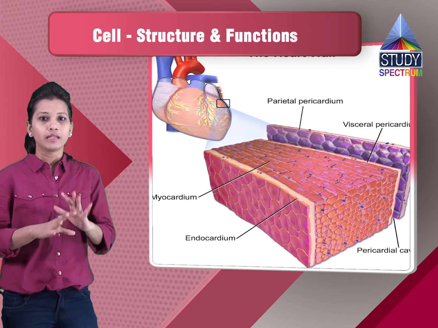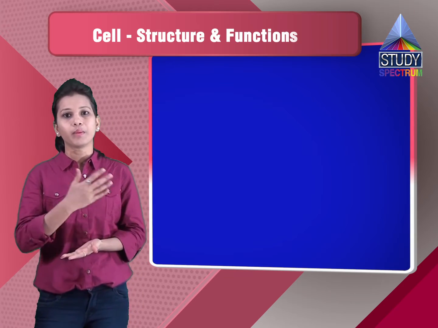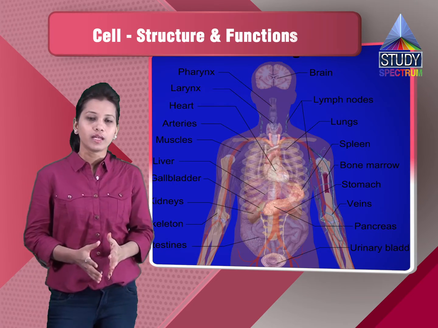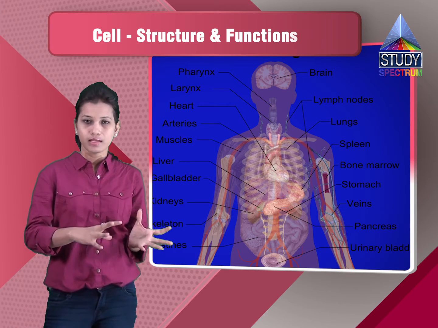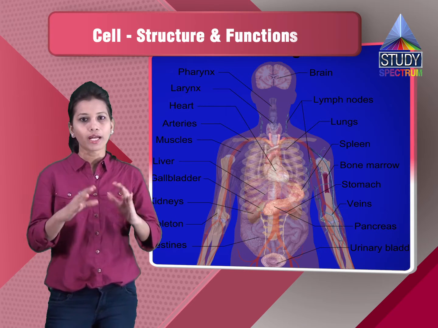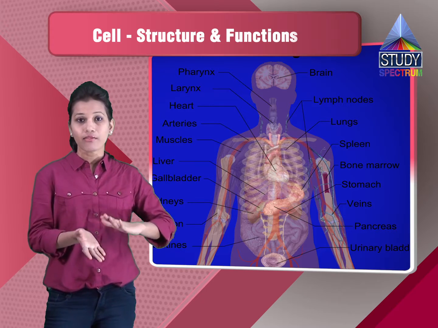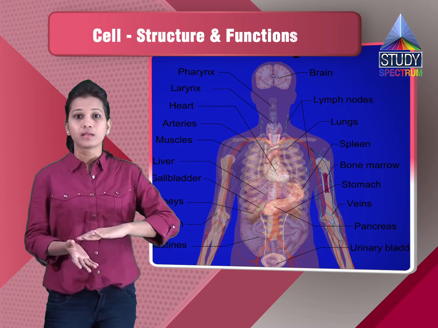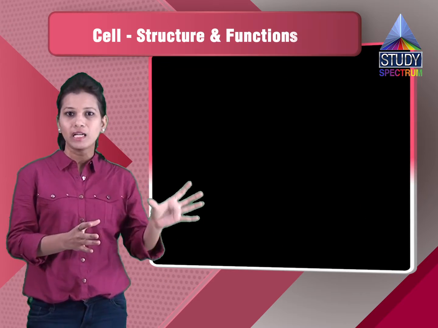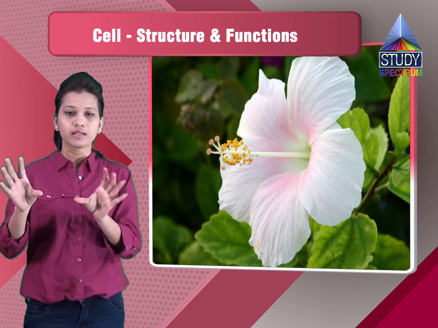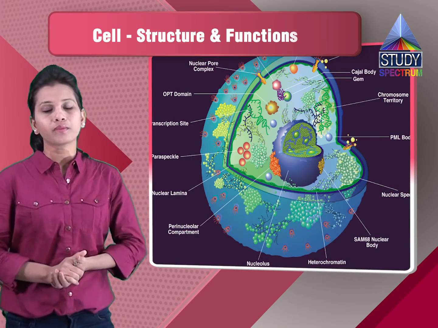Now, as we can see the various systems in a human body, like the digestive system, respiratory system, reproductive system, all the systems together form a particular body. So these are all the various systems constituting an individual or an organism. Similarly, in plants also there are various systems: a transport system, a respiratory system, a system which helps in photosynthesis. They form a plant body. Similarly in humans, the various systems together form a human body. So the systems together form an individual.